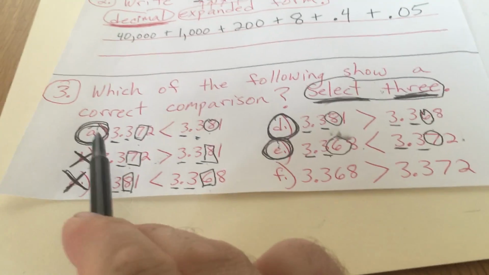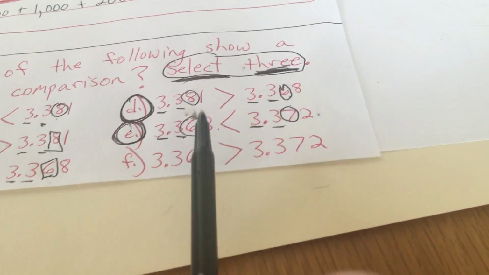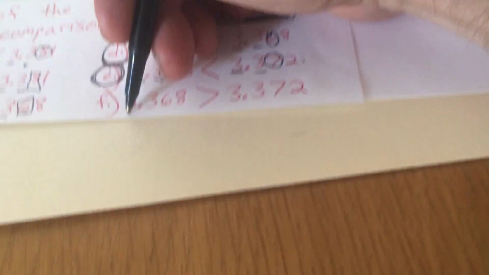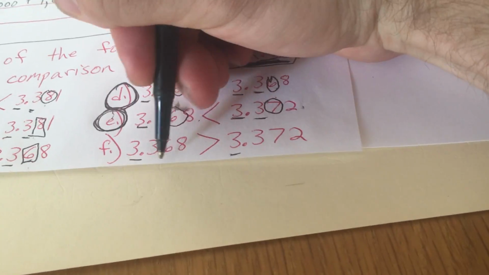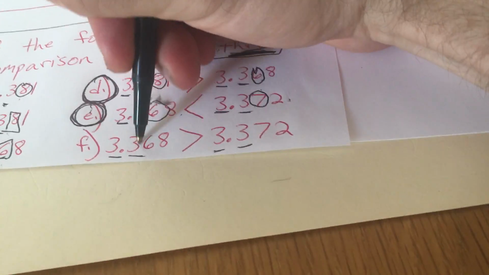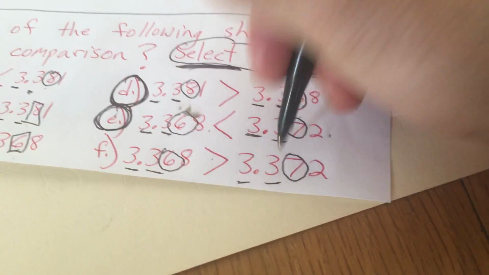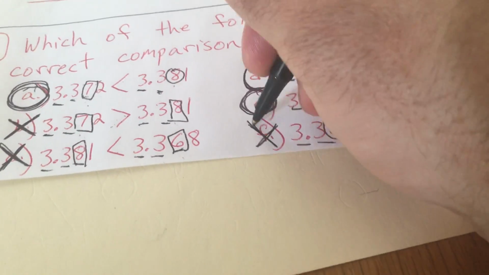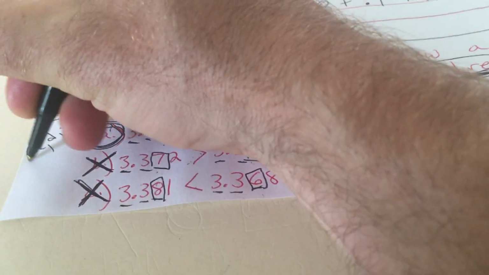Now, even though I'm pretty confident I found those 3 answers, I'm still going to take 30 more seconds to make sure that this one's not correct and that I didn't mess up somewhere. Okay, so let's look again. Ones place, 3 ones, 3 ones, 3/10, 3/10. 6/100 is greater than 7/100 is what it says. And that, like we just talked about, 6/100 is not greater than 7/100. It's less than. So this symbol should be the other direction. So this one is incorrect. The answer here was A, D, and E. Those were the correct 3.